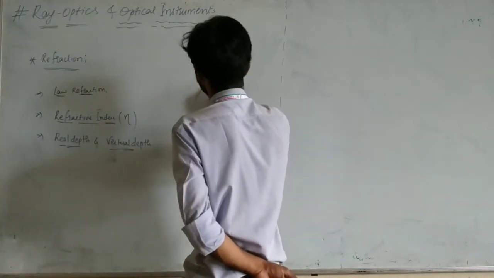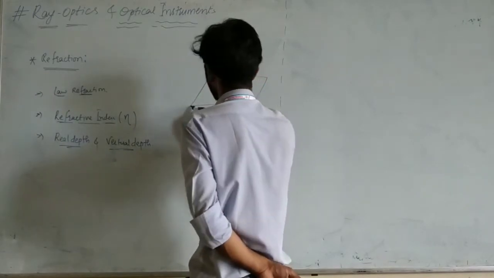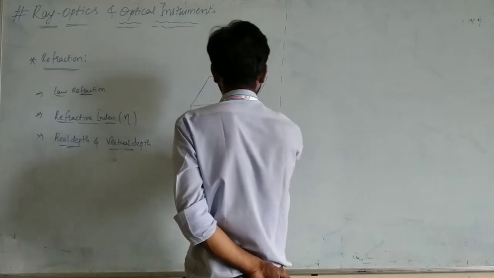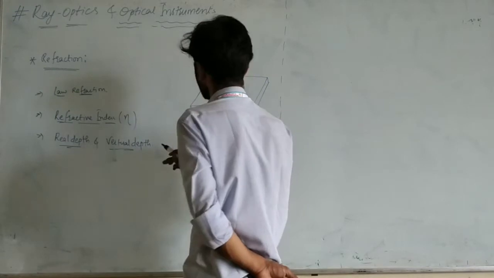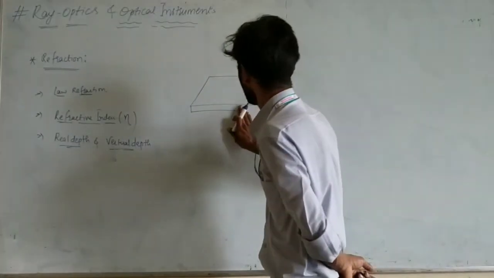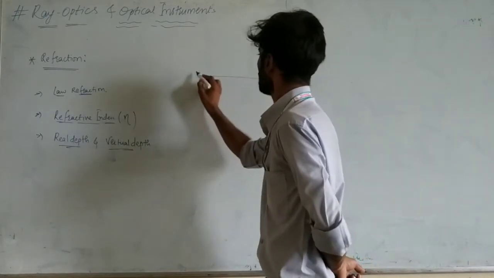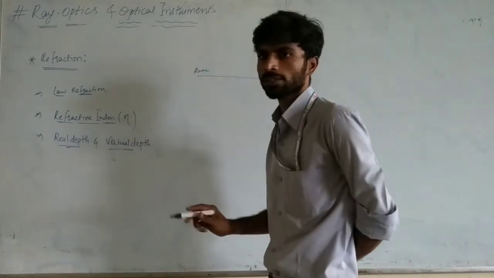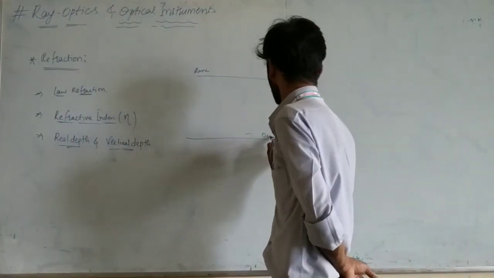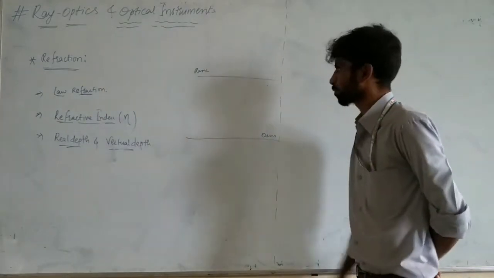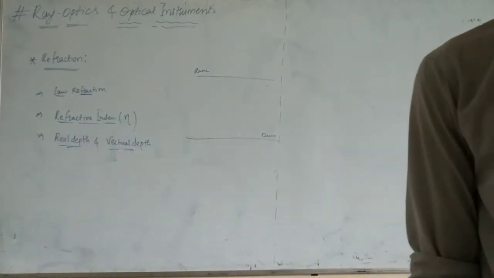In previous classes we came across mirrors, so in that what did we study? We studied reflection, right? Here it is refraction. See, this is a rare medium and this is a denser medium. So here we require two mediums. One is rare, another one is dense.